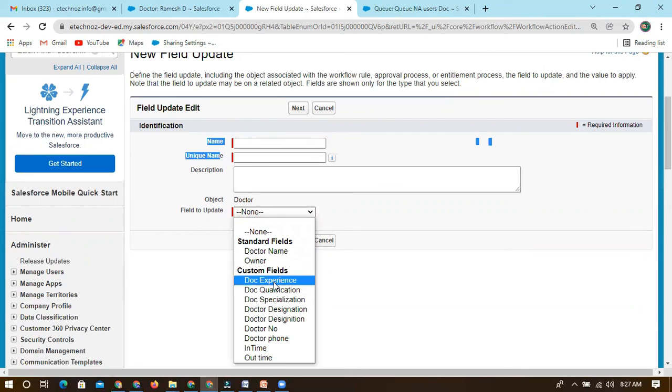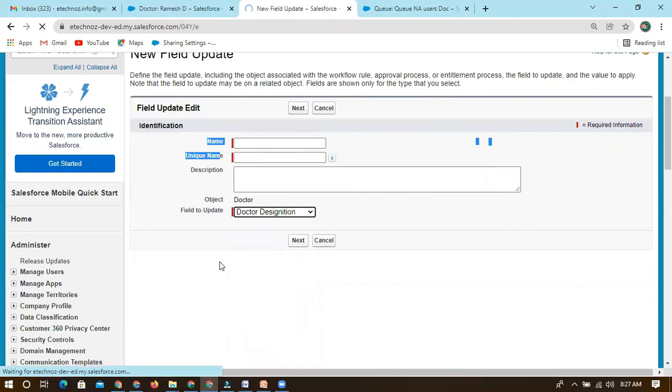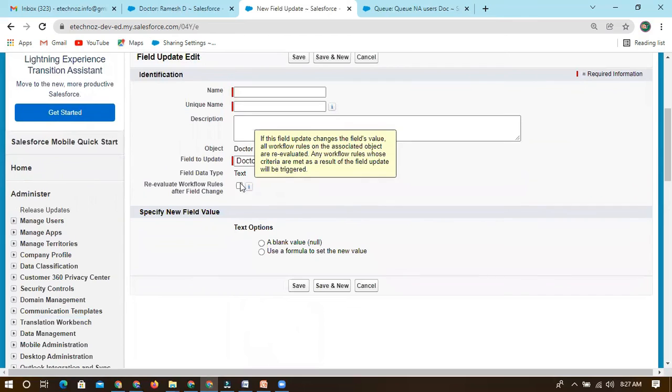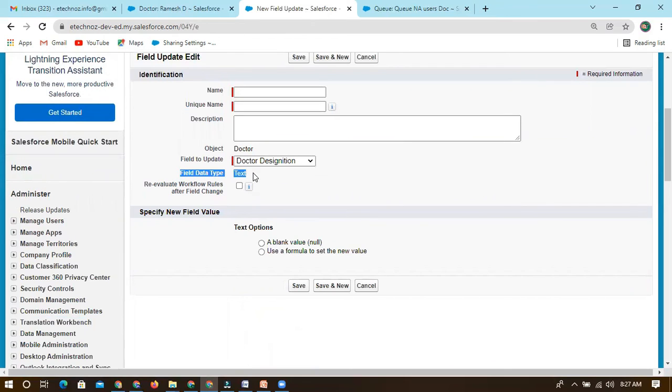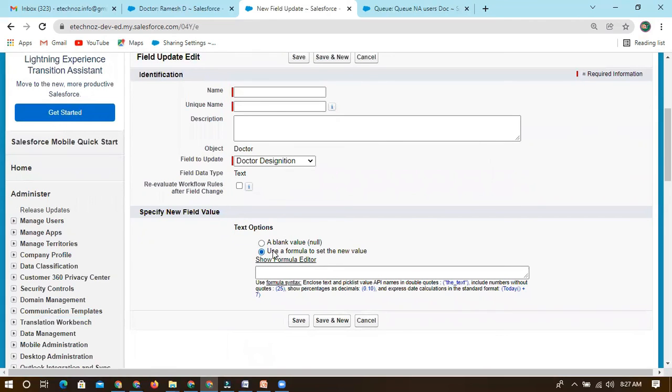So if doctor experience is less than, then we can mention any other, like the doctor number, doctor phone, no, we cannot, doctor designation. So we can set something like doctor designation, field data text, and here what do you want to update? Whether you want to put a blank, or you want to mention something, a formula also we can go with.